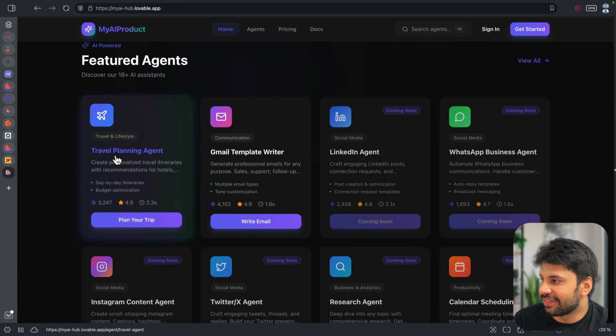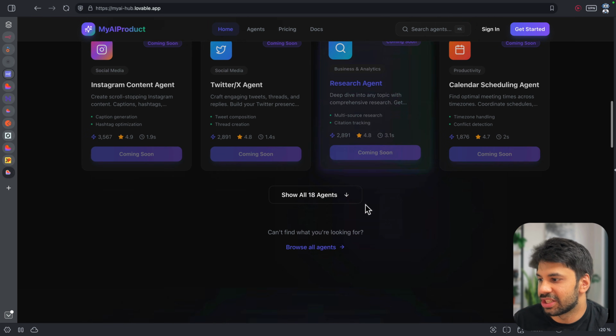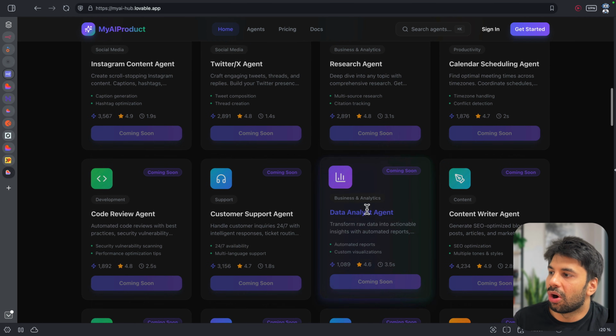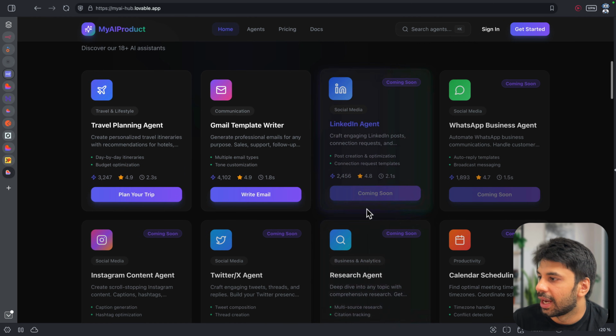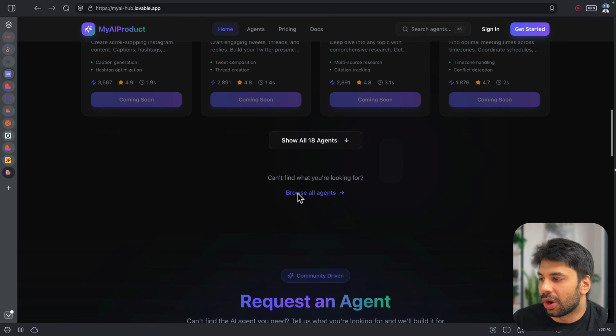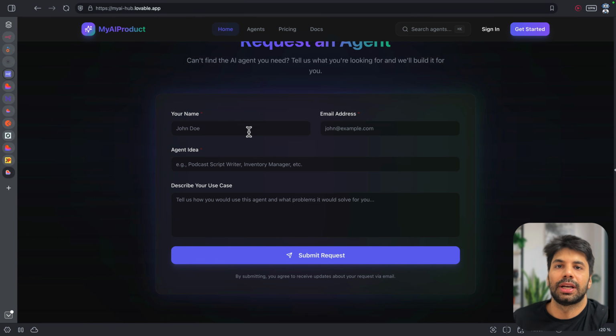Now in here again, we have the travel agent, Gmail template writer, LinkedIn, WhatsApp business agent, research agent, and I could just see all the other agents as well, right? So see all the different agents you can create, and then you can directly sell the same. So that is the whole idea. Now I can just browse all agents. Then I could just ask it if, let's say, my customers require some particular agent, right?